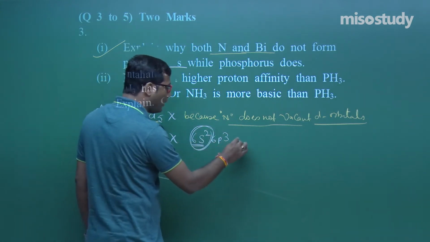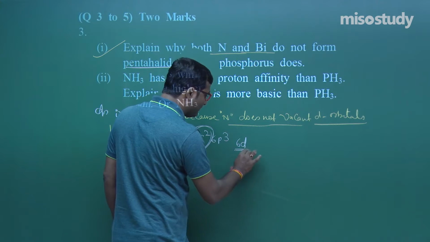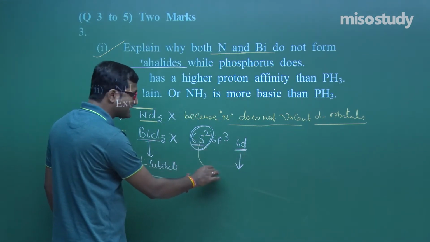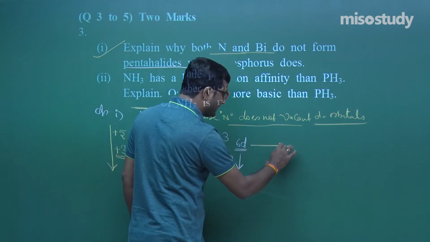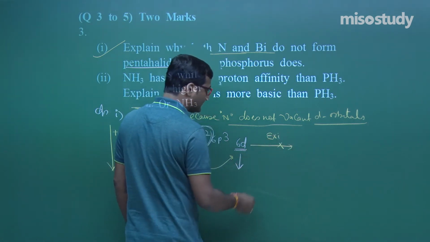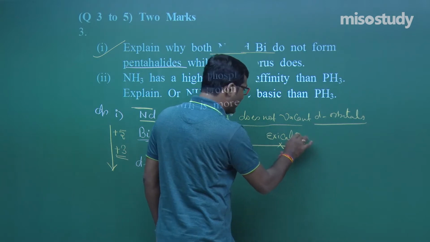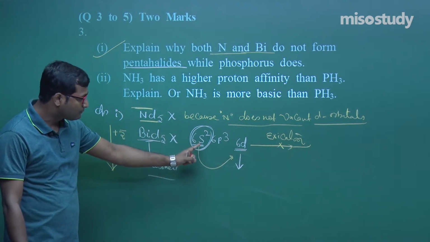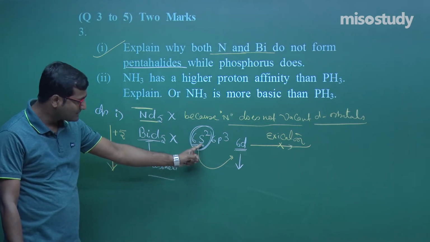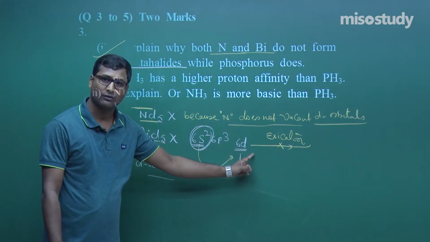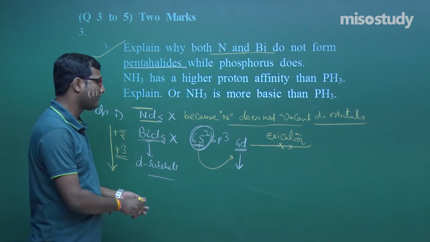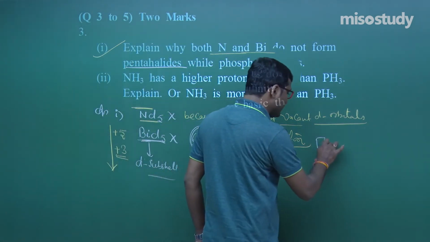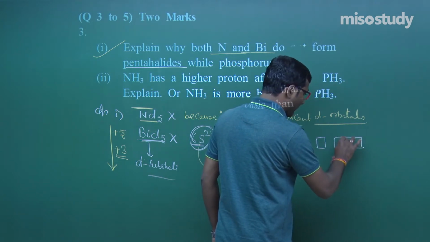Though it has empty 6d subshell, still to excite the s electron, due to inert pair effect, the excitation energy is more for moving an s electron to d. Due to this reason, my friend, BiCl5 does not exist. It cannot be done like this.